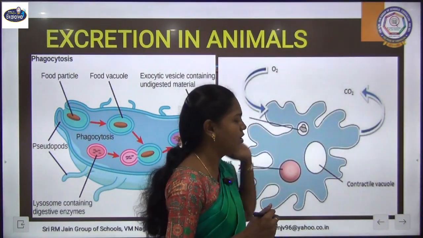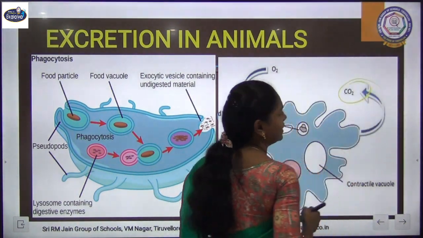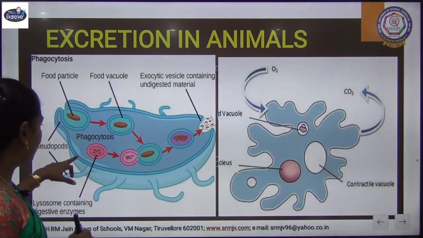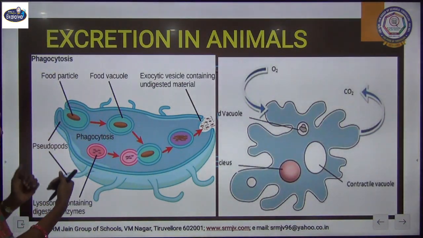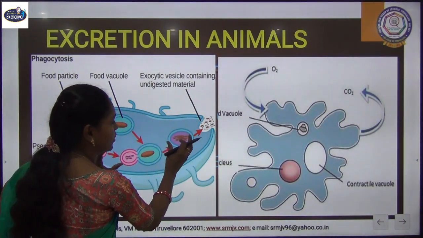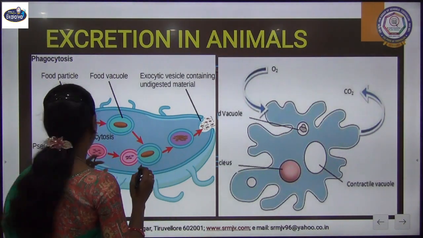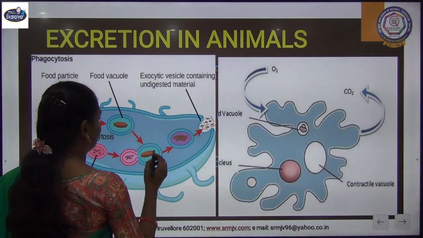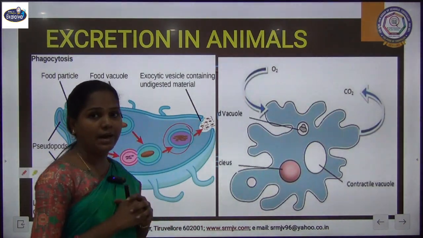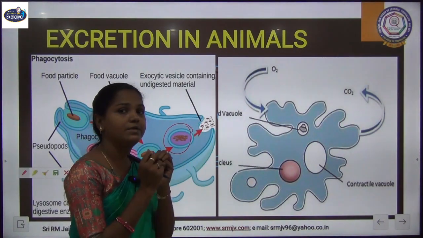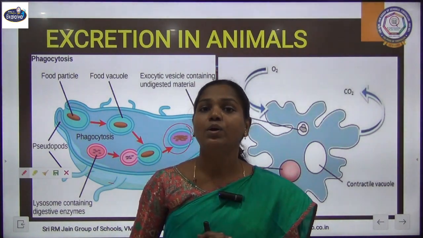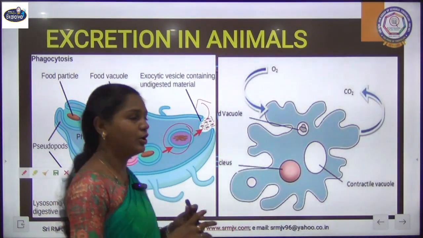This waste carbon dioxide is released out by the process of respiration. When it takes in some food, in the digestion of that food some waste is produced, and that waste is collected in the contractile vacuole. This contractile vacuole moves towards the membrane of the amoeba. On touching the outer membrane, it bursts out and releases all this nitrogenous waste, and this is how excretion takes place in the body of amoeba.